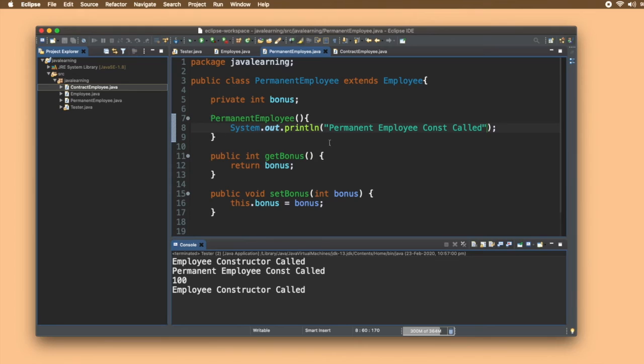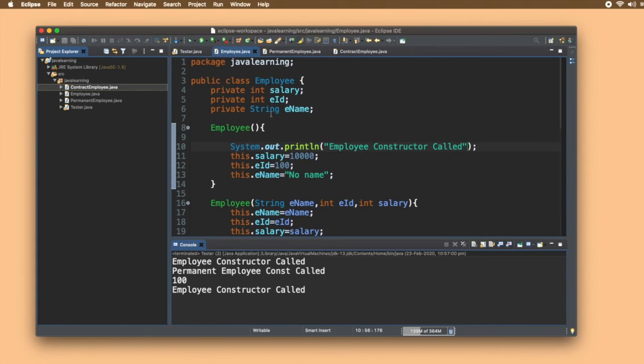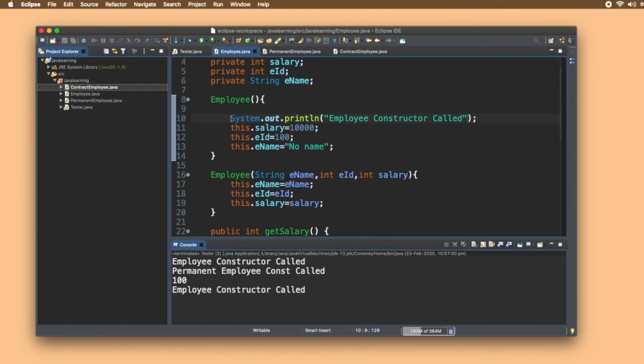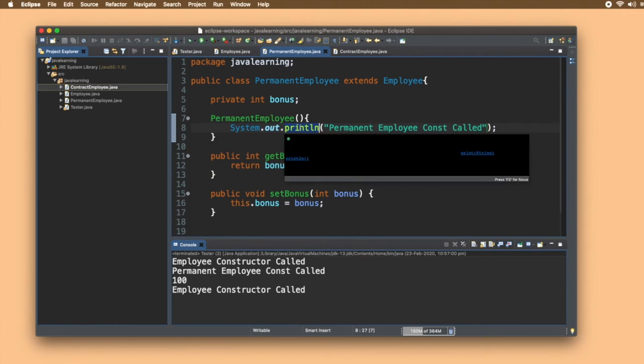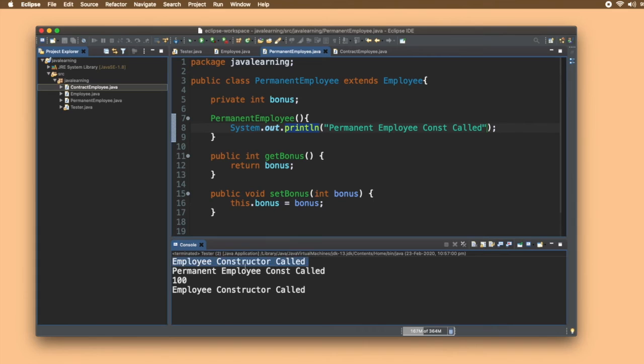So whenever this constructor is called, it automatically calls the parent constructor first, then executes the rest of the lines. When it called the employee class constructor, this statement got executed and these values are set up. After that, it printed permanent employee constructor.